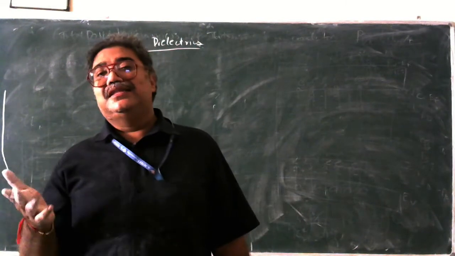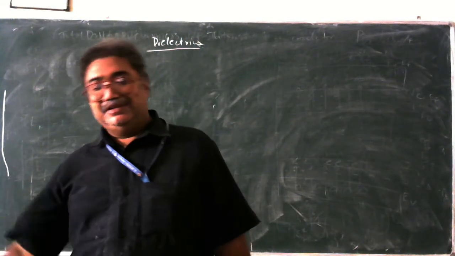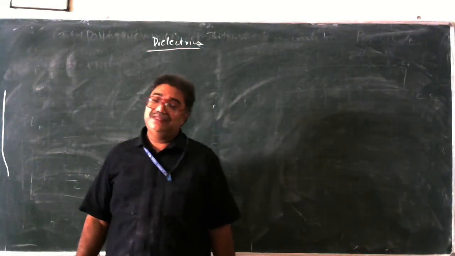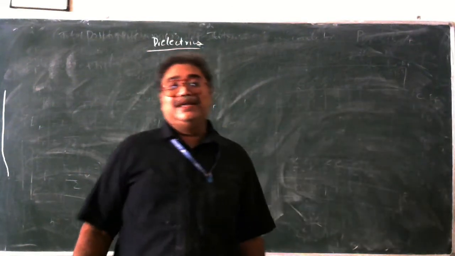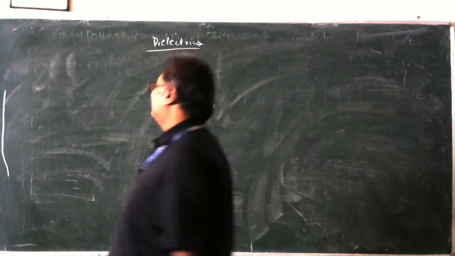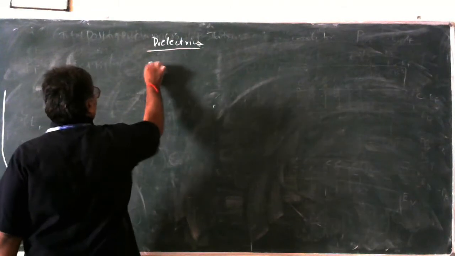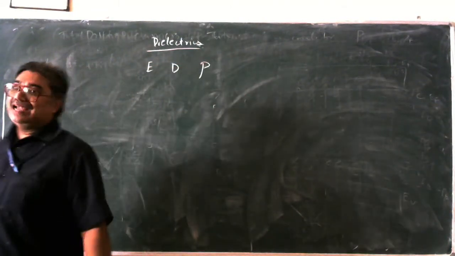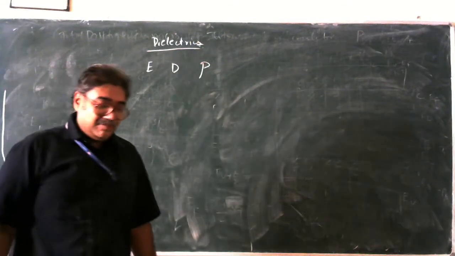So dielectrics is nothing but a study of one of the properties of insulators. And we are going to study these dielectrics for engineering purposes. So dielectrics are nothing but another property of insulators. For that, we need to know some basic definitions. E, D, and P. What is E? E stands for the electric field intensity. Now, what is electric field intensity?